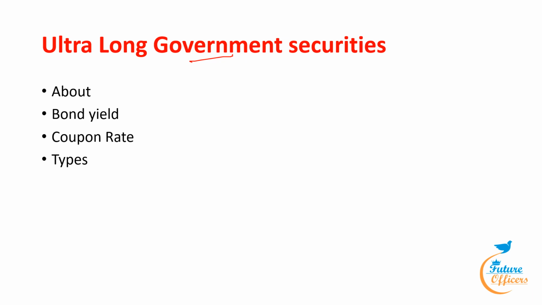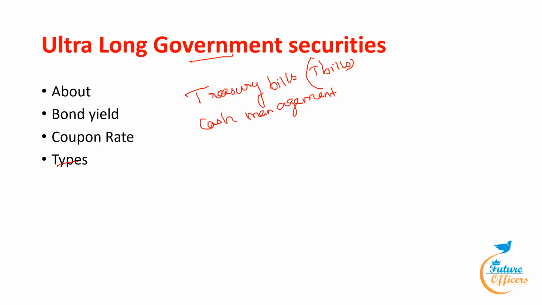Under this, there are many types of government securities. They are treasury bills, that is generally called T-bills. Next, cash management bills.